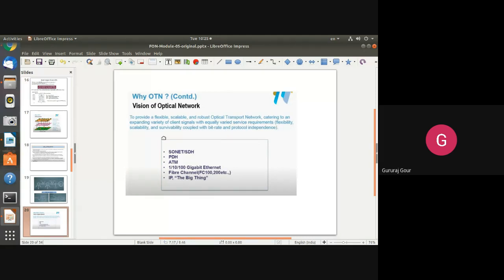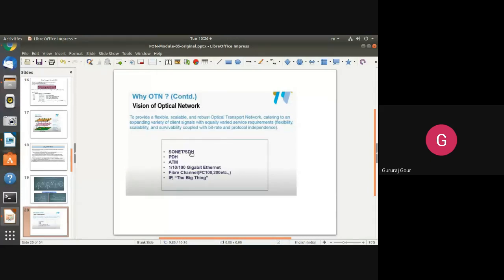Its services include client signals with a variety of service requirements like survivability of the transport networks, scaling of the networks, coupled with bit rate and protocol independence. It will help you implement any kind of protocol with its own specific requirements.